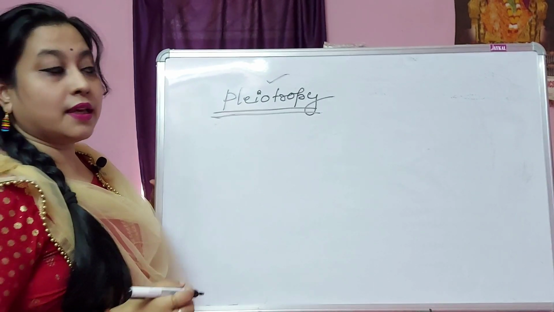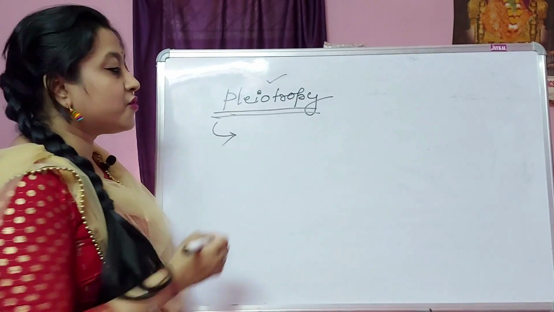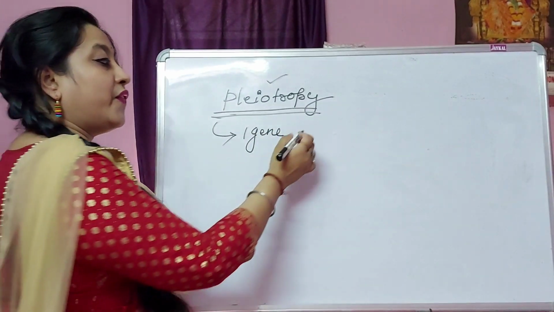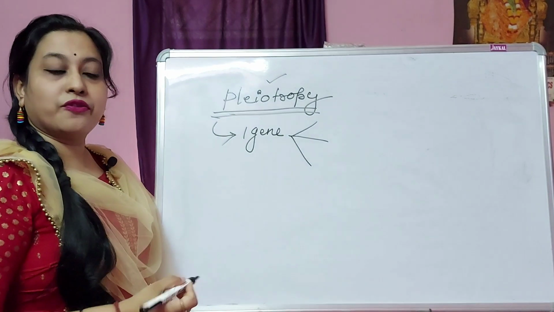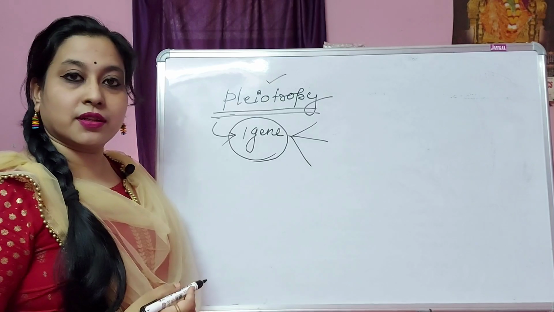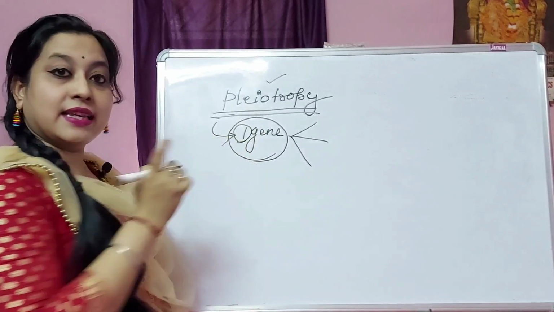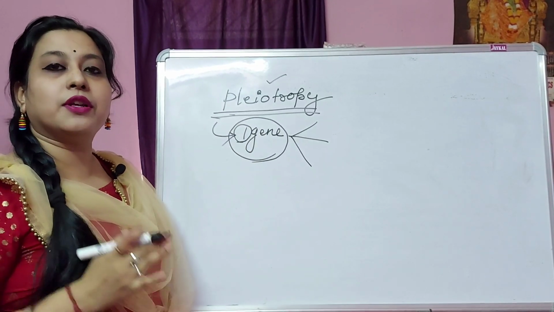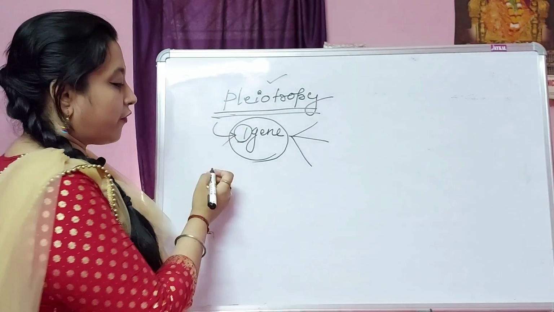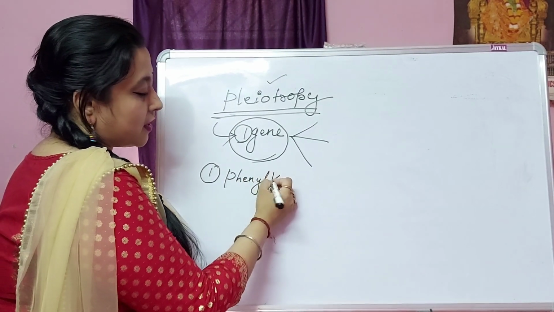So this pleiotropy is the phenomenon in which a single gene controls different phenotypic expressions, where a single gene is responsible for multiple phenotypic expressions. That is called pleiotropy. So it is a phenomenon in which a single gene controls different phenotypic expressions, and there are many examples of pleiotropy. The first example is phenylketonuria.